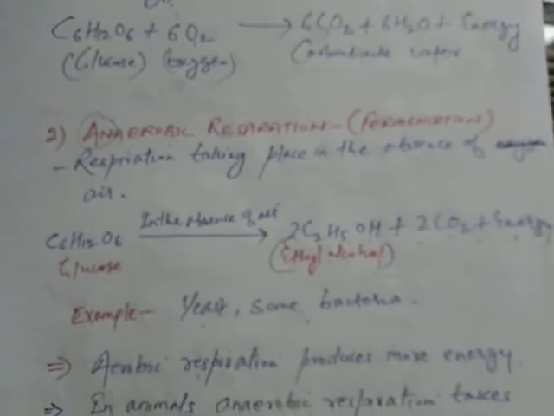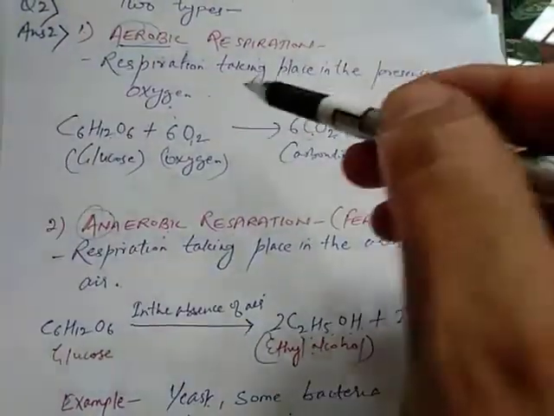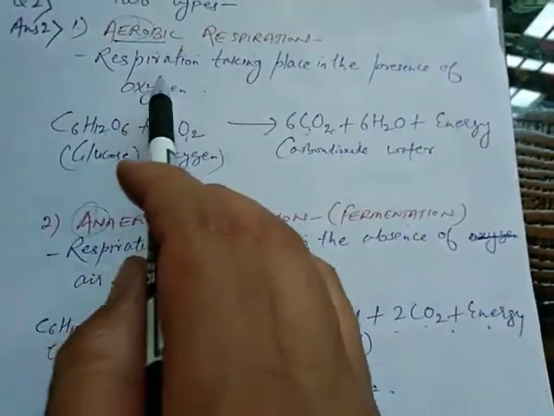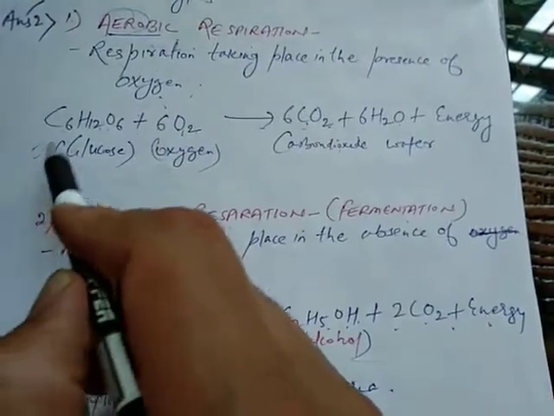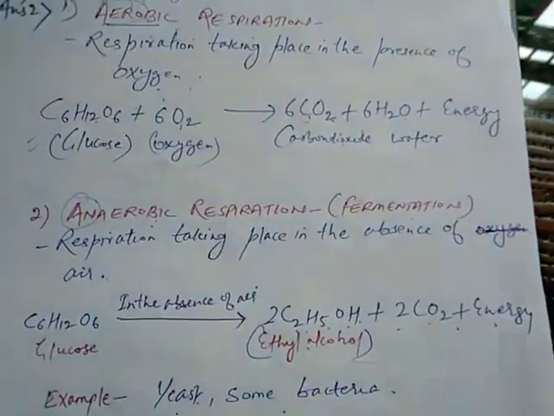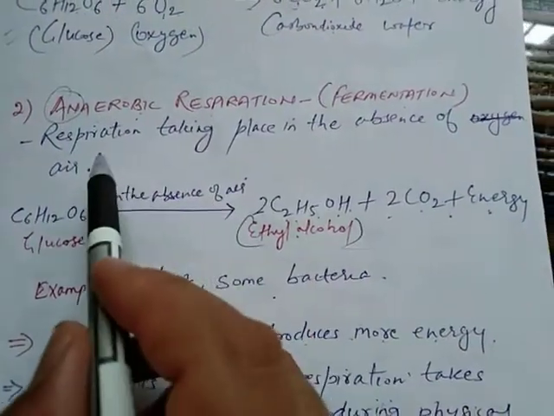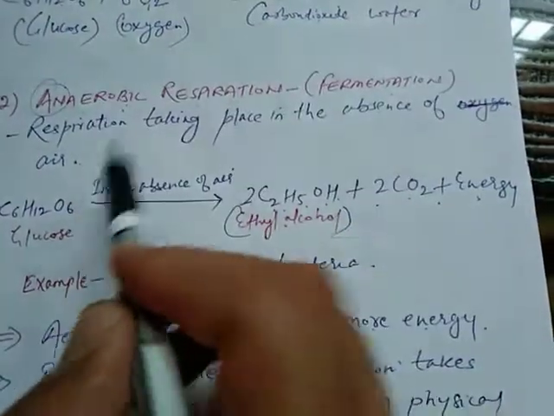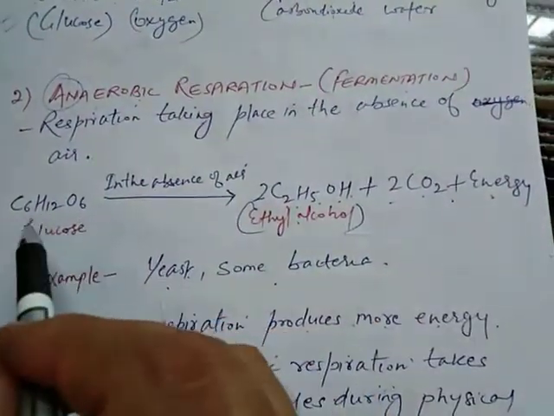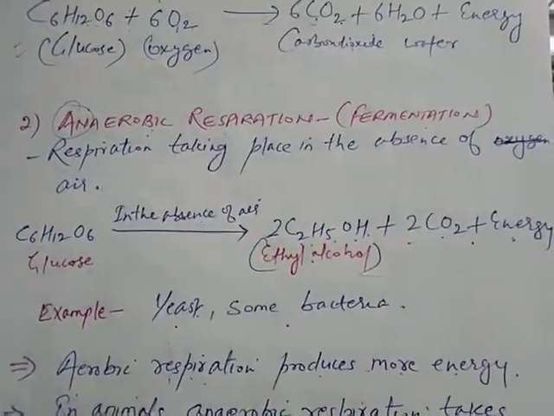Again, you will write aerobic respiration and anaerobic respiration. In aerobic respiration, you will write respiration taking place in the presence of oxygen, and you have to represent it through a chemical reaction. Same for anaerobic respiration, you have to write its definition: respiration taking place in the absence of air, and you have to write its chemical reaction. So this is the answer of the fourth question.